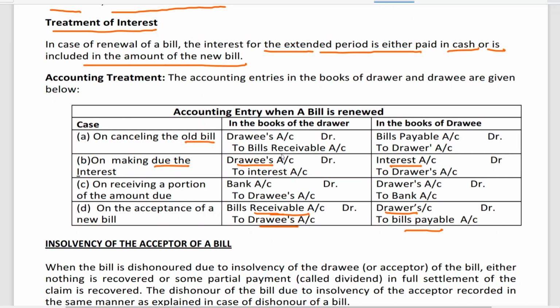Is that clear? So the original bill has been cancelled. So the original bill entry cancel is as good as dishonor of a bill. Cancellation means the only difference is that noting charges won't be there, because for the drawer the bill is cancelled and a fresh bill has been drawn. Clear? So we have learned about this one also.